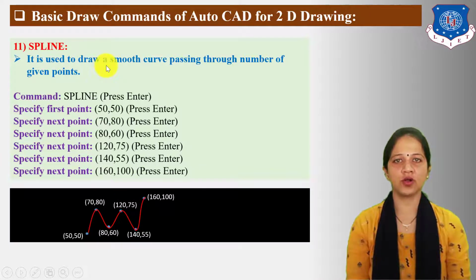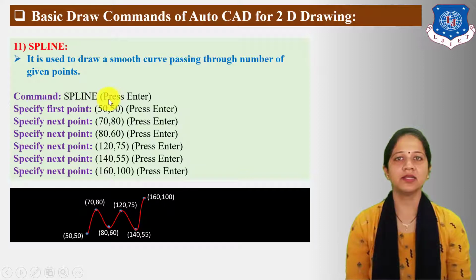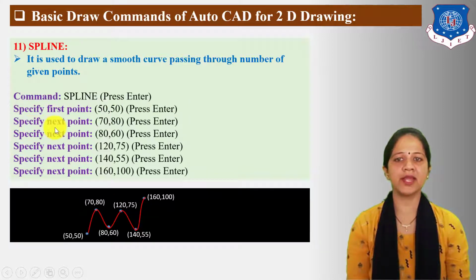Next, let us understand the spline command. It is used to draw a smooth curve passing through a number of given points. The command for spline is spline. So type spline, then press enter. The next statement is specify first point. Here I have taken 50 units for the first point. Then press enter. Next is specify next point. Here I have taken 70,80 units for the next point.